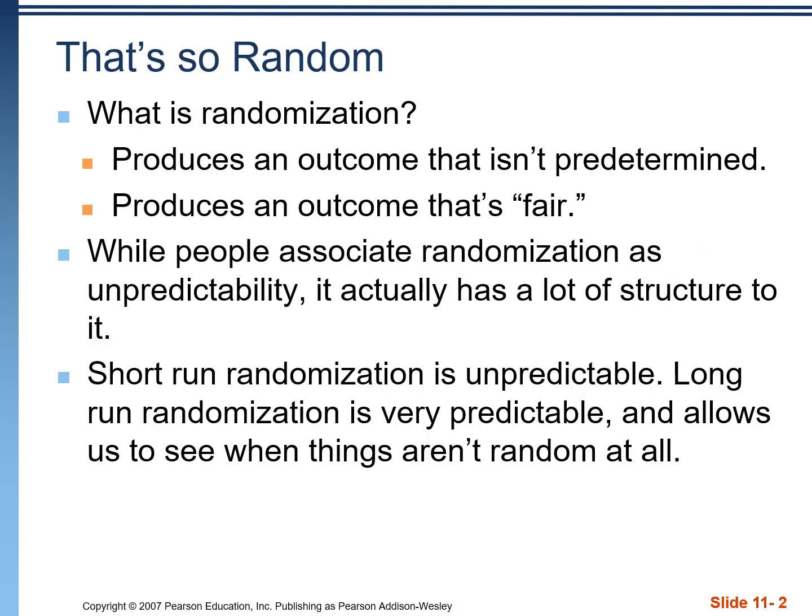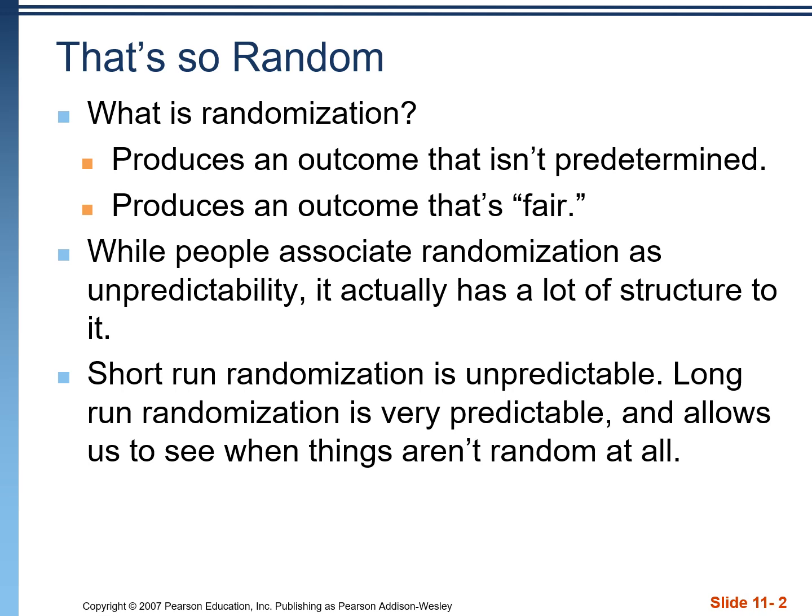To begin, let's define randomization. Randomization produces an outcome that isn't predetermined, and it produces an outcome that's quote unquote fair. One thing to note is that when we get a random number, the range of possibilities don't have to be equally likely. Take rolling a pair of dice, for example. We can get anything from a 2 to a 12. We're much more likely to get a 7 than we are to get a 2. That's okay. We're still getting a random number.